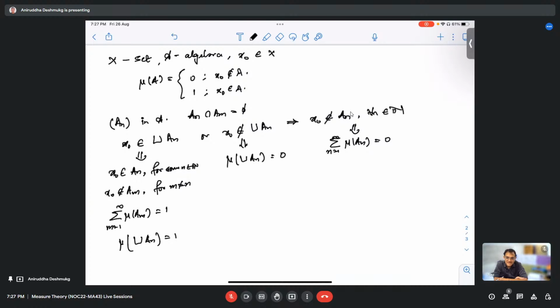If I take the union, it doesn't matter if it's finite or if I'm taking the union up to infinity, the countable additive property would entail that mu of the union is 1, because it's disjoint and x naught has to be in one particular A_n. Exactly. So for countable additivity, we require a mutually disjoint union, in fact.